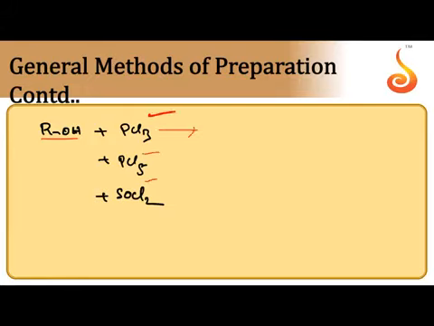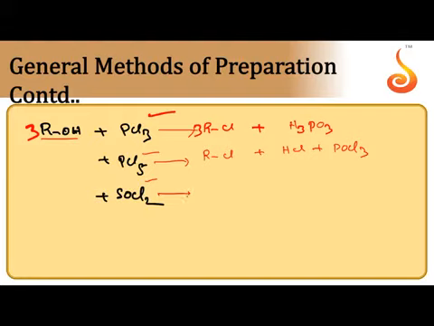Next, again OH of the alcohol is substituted by halogen by reacting with PCl3, PCl5 or SOCl2. When alcohol is reacted with PCl3, we can get alkyl chloride. The byproduct here you have to remember is H3PO3. At that time 3 moles of alcohol we have to use. In the reaction with PCl5, again OH is substituted by chlorine, but the byproducts are HCl and POCl3. In the reaction with SOCl2, thionyl chloride, sometimes we may use pyridine as a catalyst.